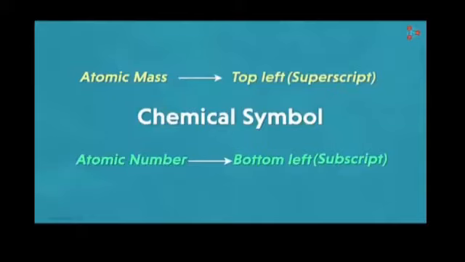But students, how will you differentiate between these 2 numbers of the same element, which number represents atomic number and which number represents atomic mass? These 2 numbers are present on the left side of the chemical symbol. The number present at the top left will always represent atomic mass, and the number present at the bottom left always represents atomic number, like this.